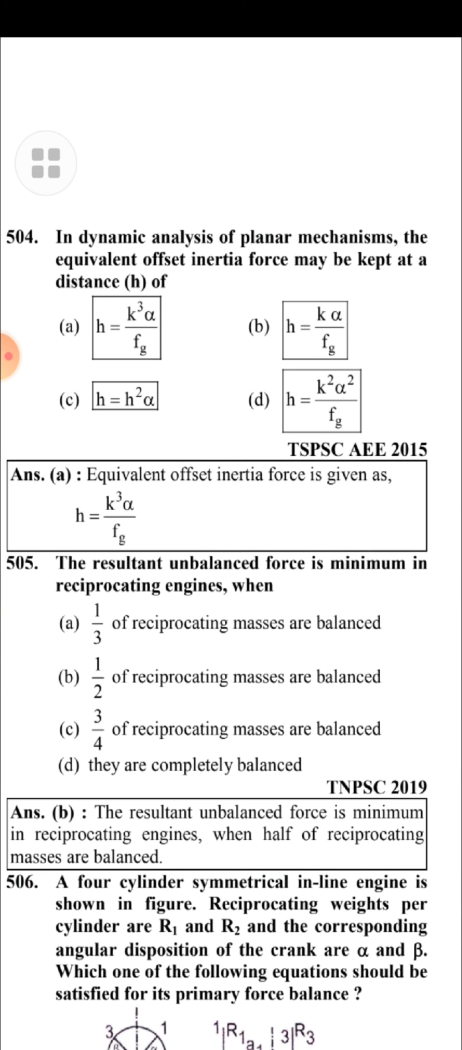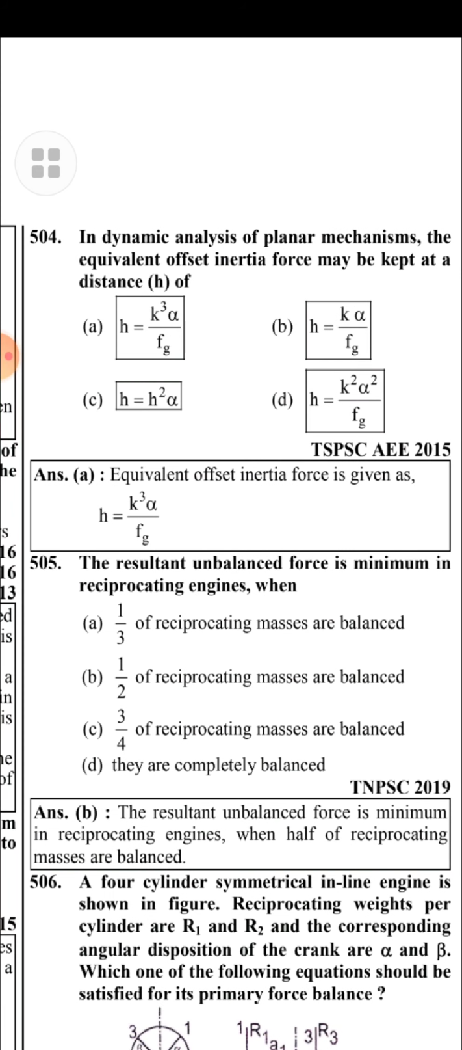In dynamic analysis of planar mechanism, the equivalent offset inertia force may be kept at a distance h, where h is equal to k cube alpha by f g. Equivalent offset inertia force is given as h equal to k cube alpha by f g.